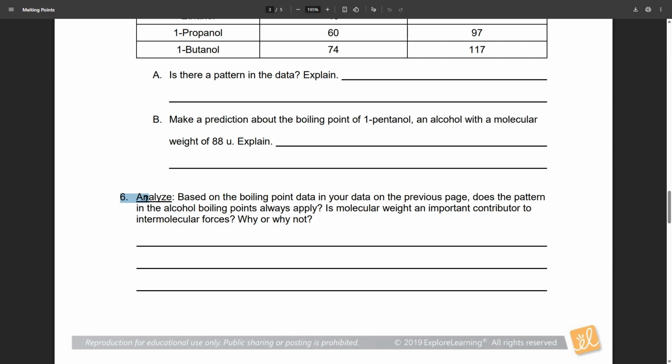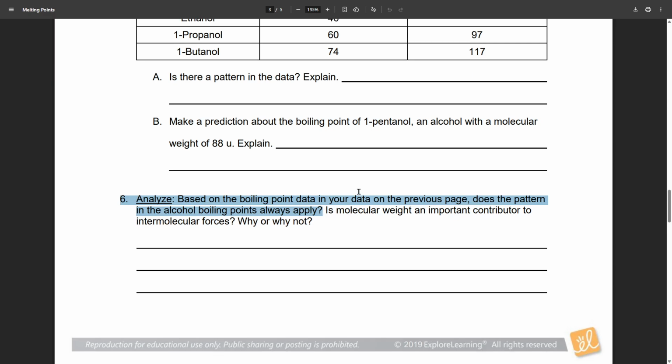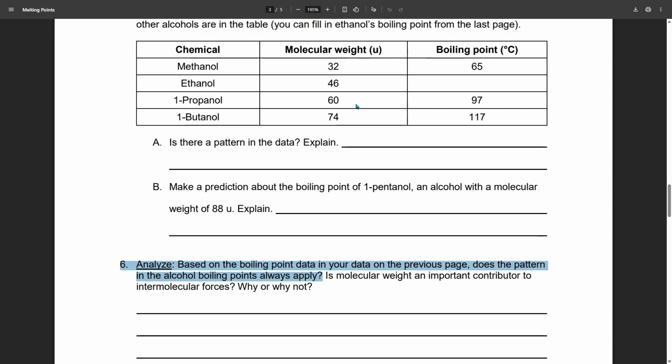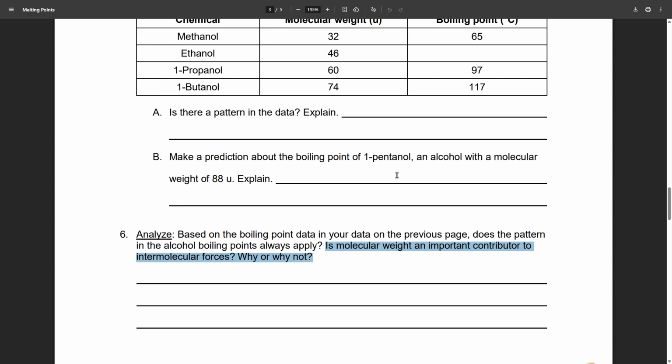Question 6. This is difficult, so take your time on this. Analyze. Based on the boiling point of your data on the previous page, does the pattern in the alcohol boiling points always apply? So what they're asking you, does the weight actually change the overall boiling point? Is the molecular weight an important contributor to the intermolecular forces? Why or why not? So does this weight have any application on the boiling point? Explain it with an example from the question above.